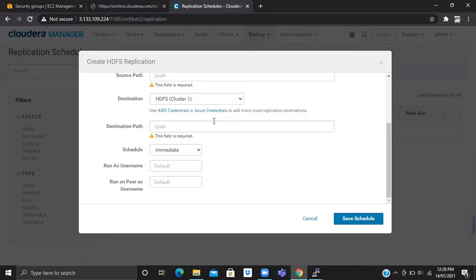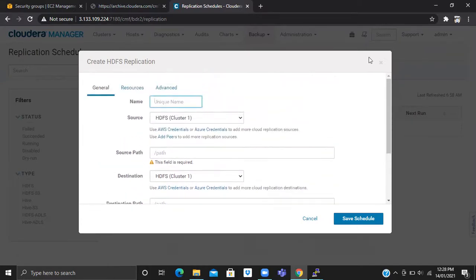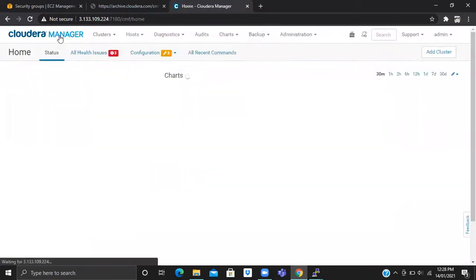Just click on the Cloudera manager. Just cancel it. Yeah, click on Cloudera manager, in the service,